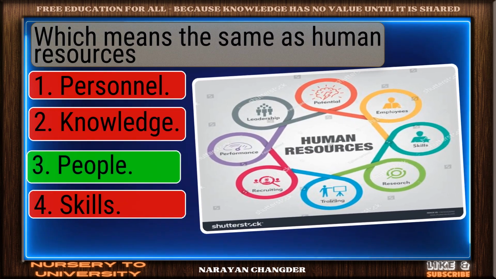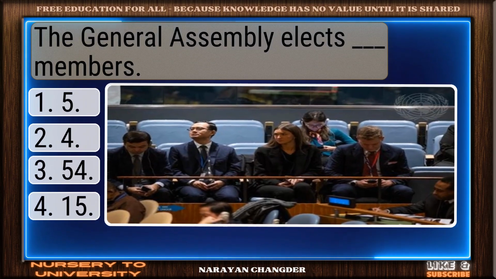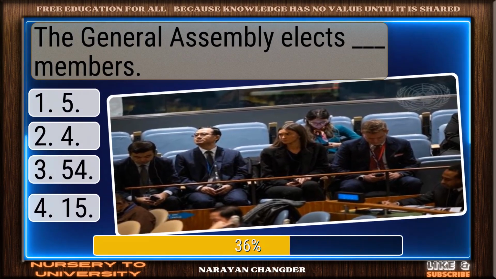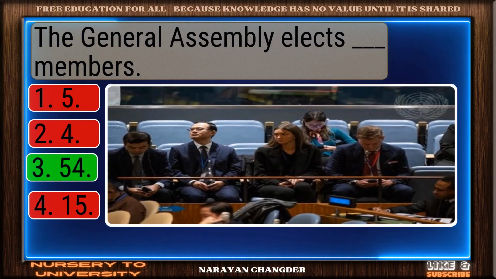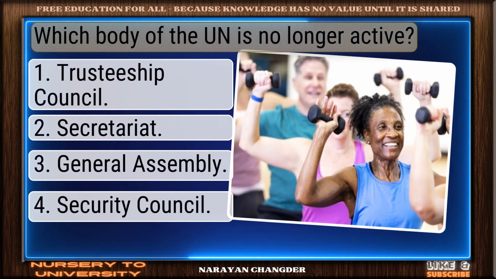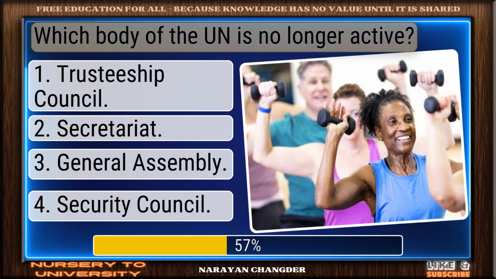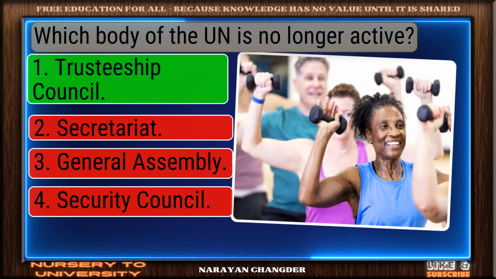Great thinking. People is right. The General Assembly elects dash members. Well picked. 54 is correct. Which body of the UN is no longer active? Valid point. Trusteeship Council is true.